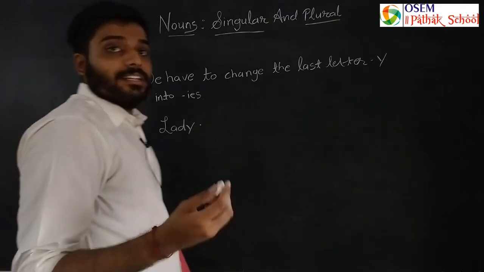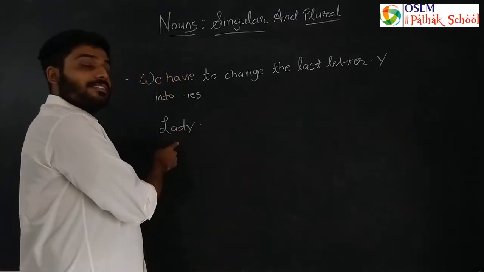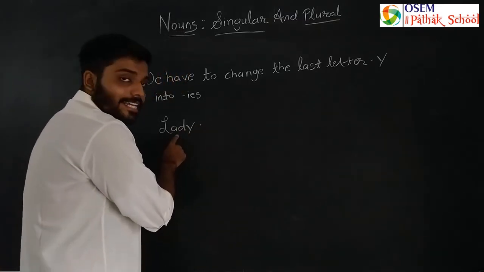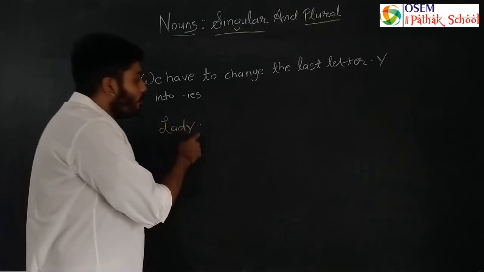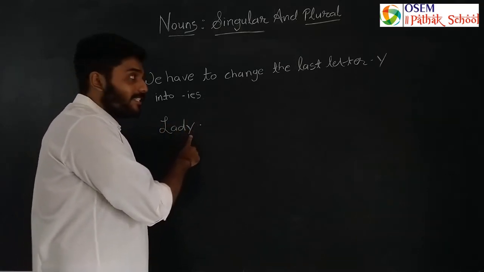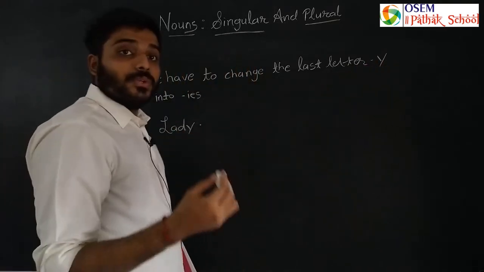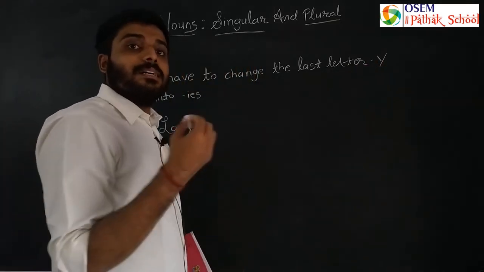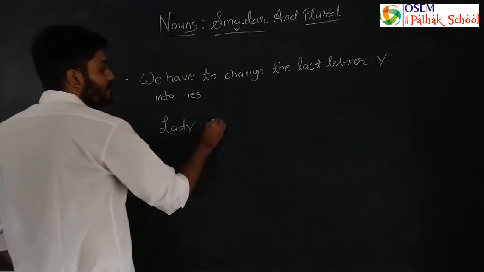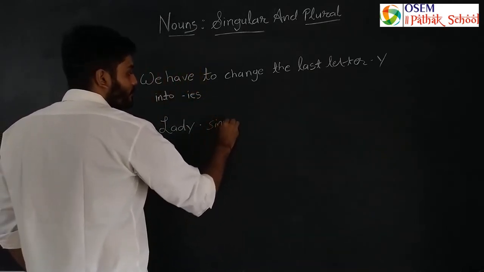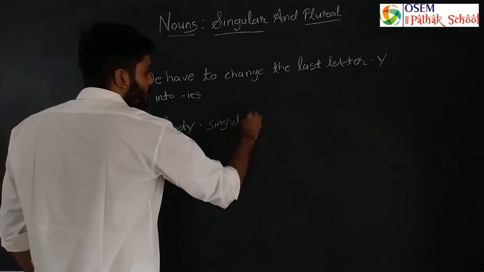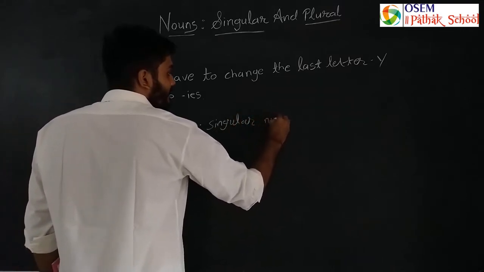Now if you see the spelling of this word, L A D and Y, what is the last letter here? The last letter is Y. So what do you have to do to change it into a plural noun? This is a singular noun because only one lady is there.